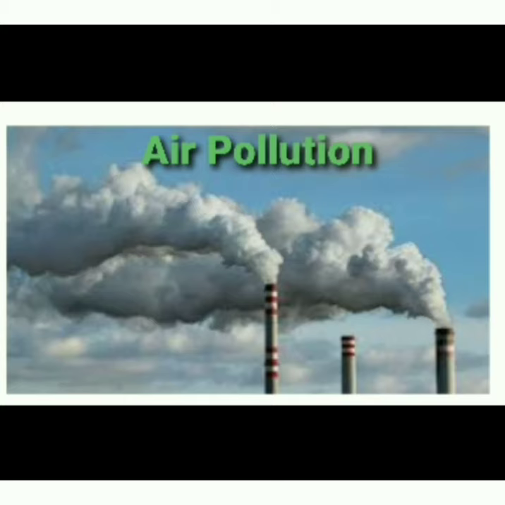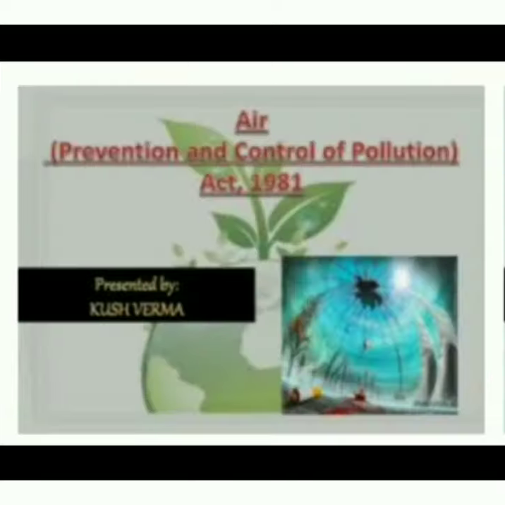The Air Prevention and Control of Pollution Act 1981 is an act of the Parliament of India to prevent and control air pollution in India. Reducing pollutants in the air is important for human health and the environment. Now we will discuss the Air Prevention and Control of Pollution Act 1981. The Act came into force in 1981.